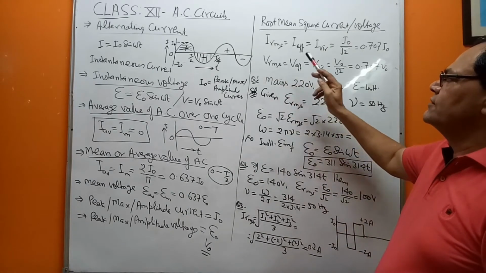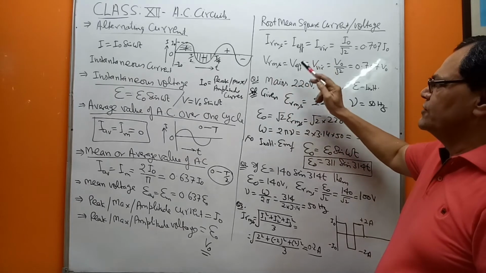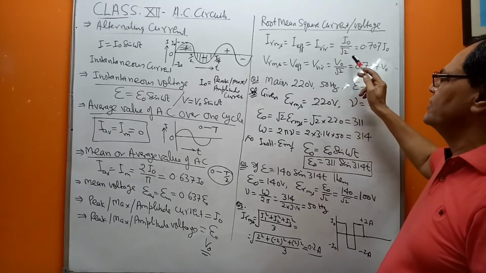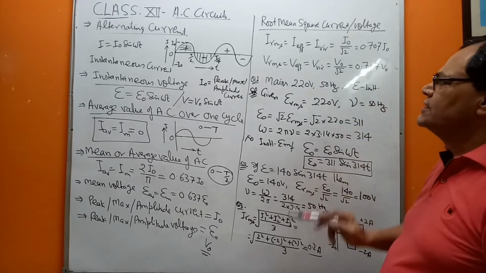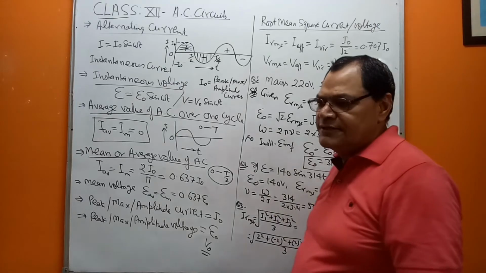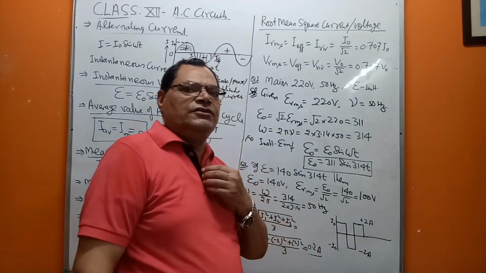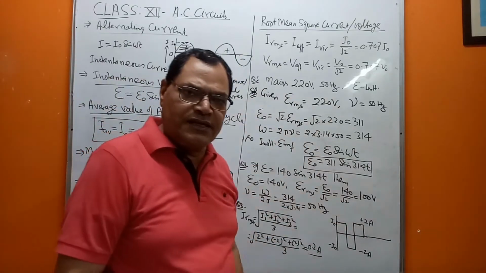VRMS is equal to V effective is equal to V virtual. On similar grounds, you can say V naught upon root 2, or 0.707 of V naught. So these are some important physical quantities in AC circuits.